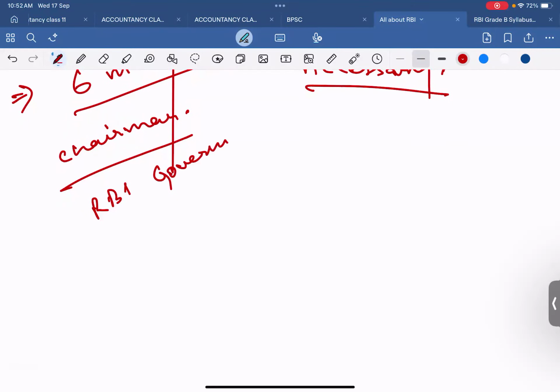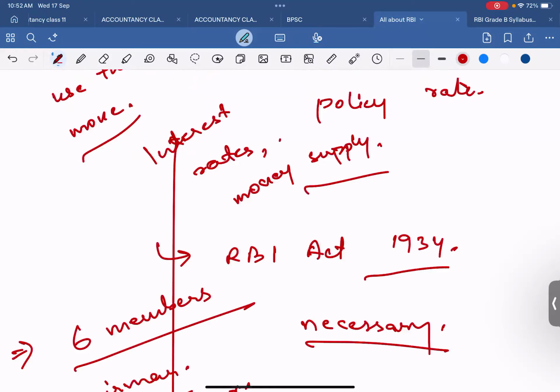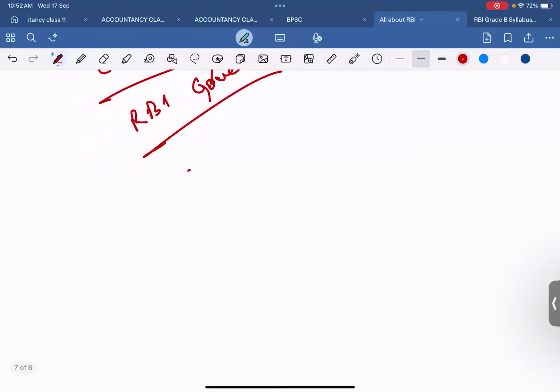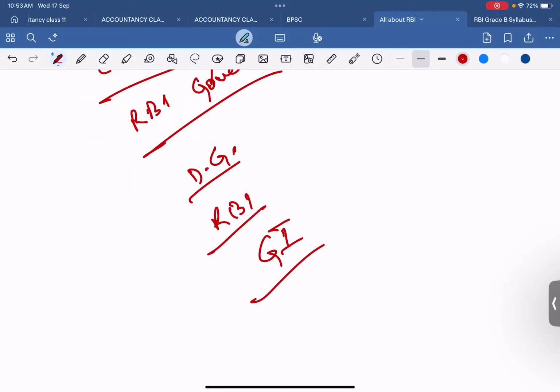RBI governor. The RBI deputy governor, then the other person in charge of monetary policy. The deputy governor who is in charge of monetary policy, and an official nominated by the RBI board will also be members, and the remaining 3 members would represent the Government of India. Okay.